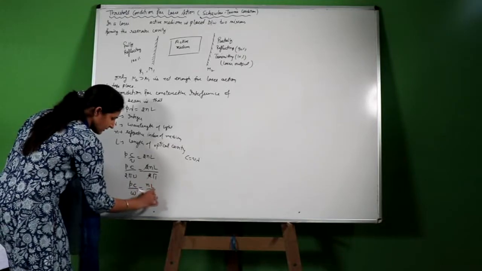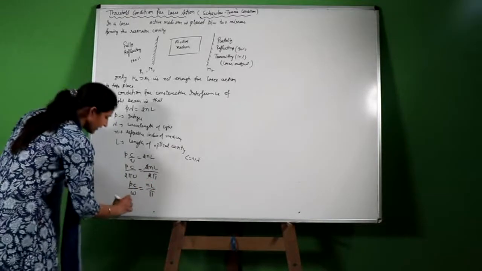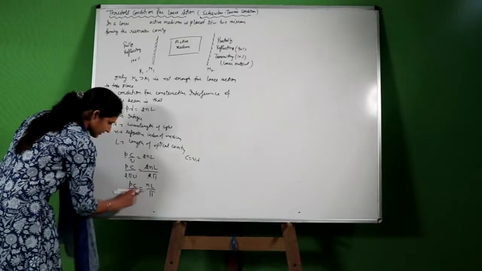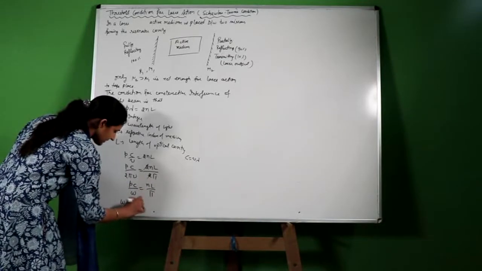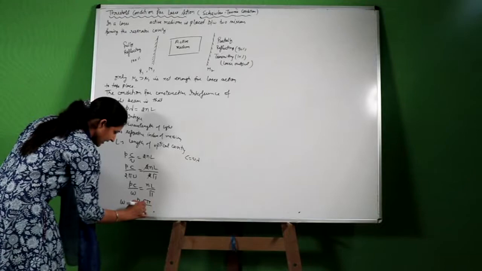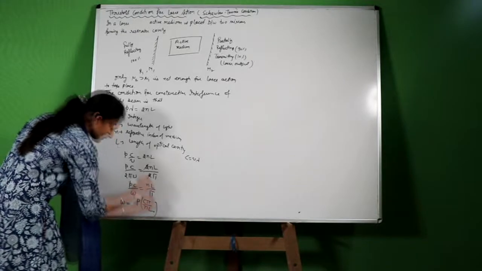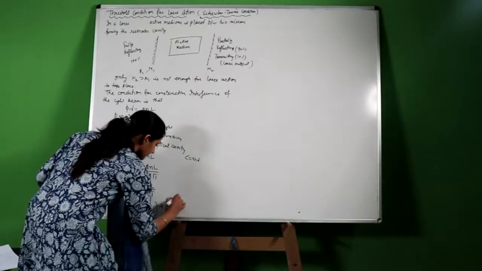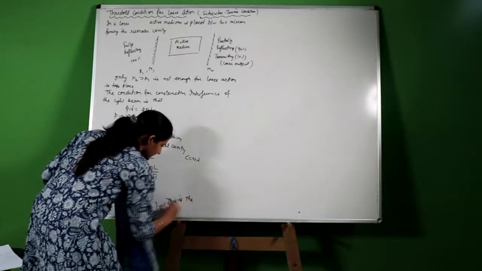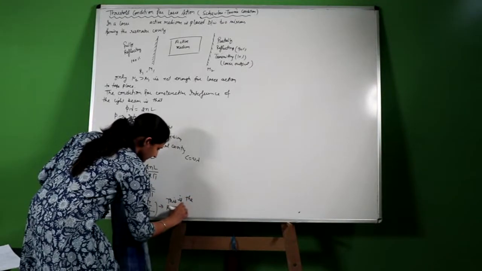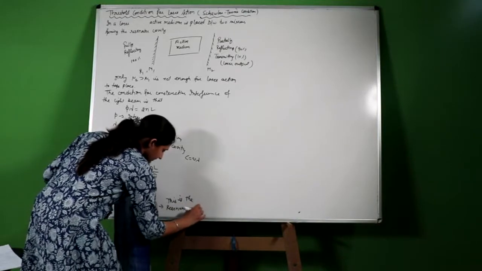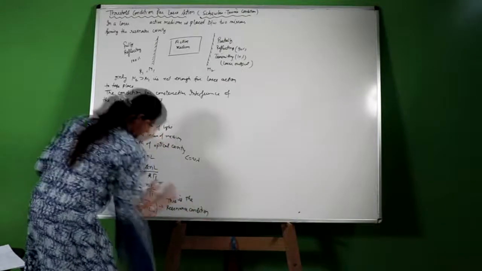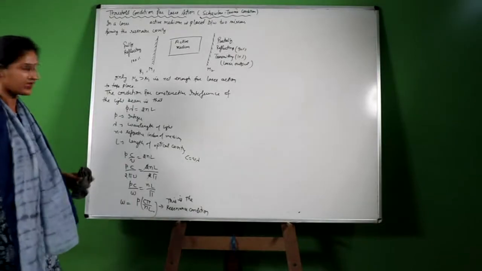Here we get omega equal to p c pi upon nL. This is the resonance condition for the laser action to take place.